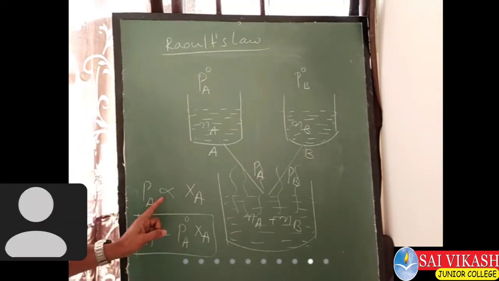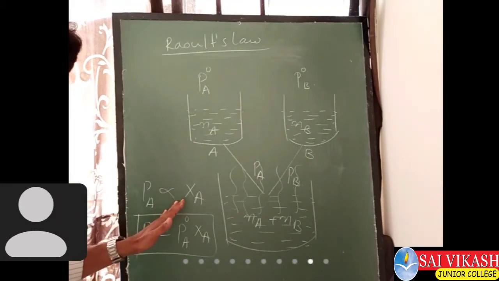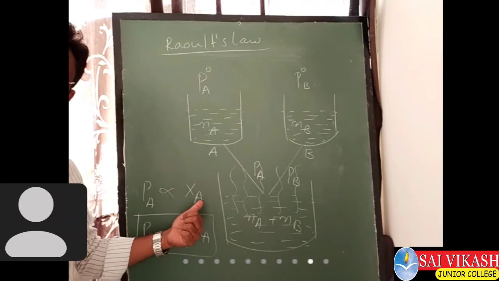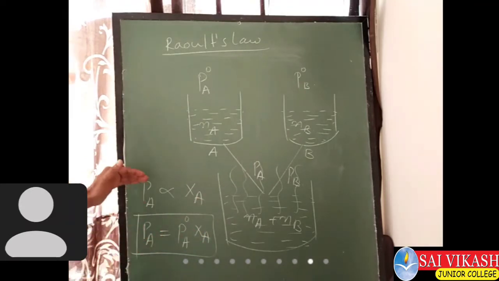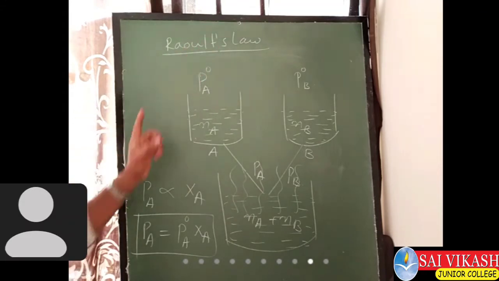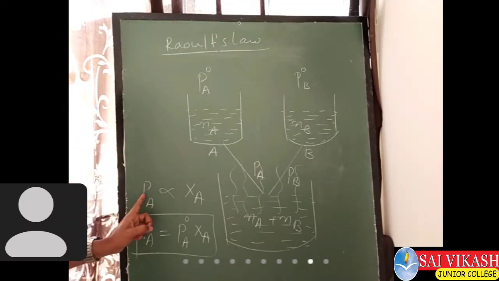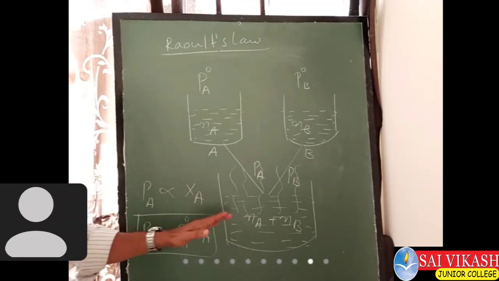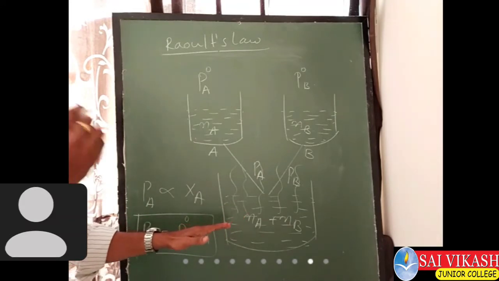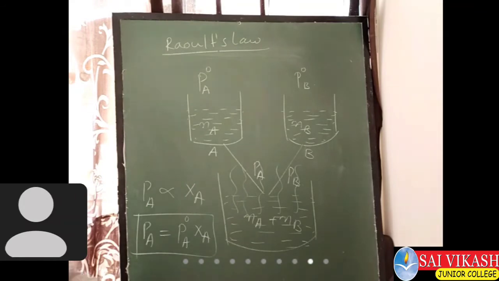This part is over. The Raoult's law I am explaining. In Raoult's law, PA is proportional to XA. So why is PA proportional to X here? This is the statement of Raoult's law. The partial vapor pressure of any component in the solution is directly proportional to the mole fraction of the component present in the solution.